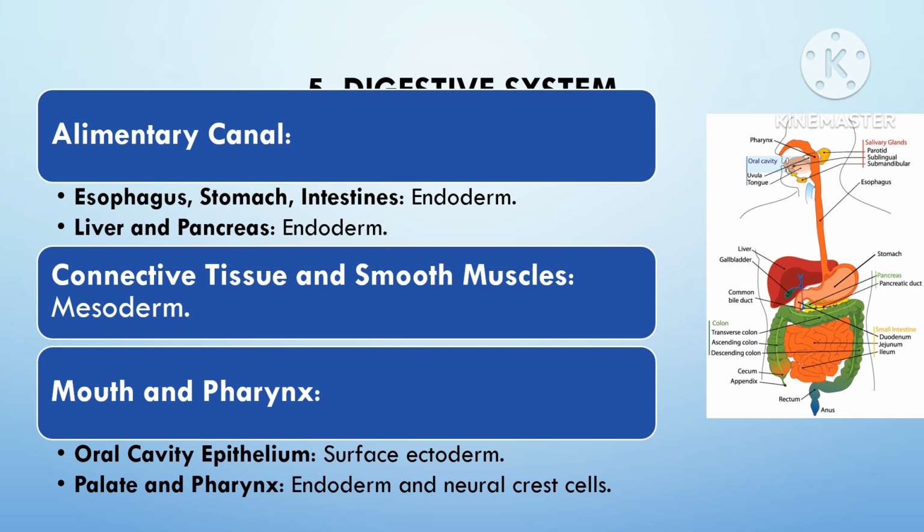Specifically, the splanchnic mesoderm, which is a part of the lateral plate mesoderm, surrounds the endodermal tube and gives rise to the muscular and connective tissue components of the digestive organs. The mesoderm also forms the peritoneum, the serous membrane that lines the abdominal cavity and covers the abdominal organs. So during development, the endoderm forms a simple tube that later differentiates into the various sections of the digestive tract. These tubes undergo elongation, folding and regional specialization to form the complex structure of the digestive system.